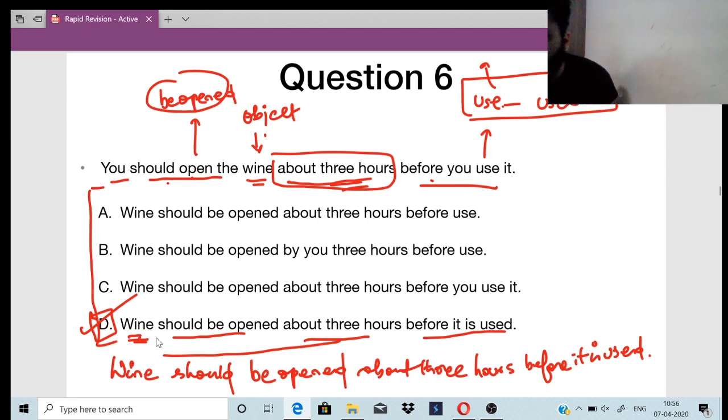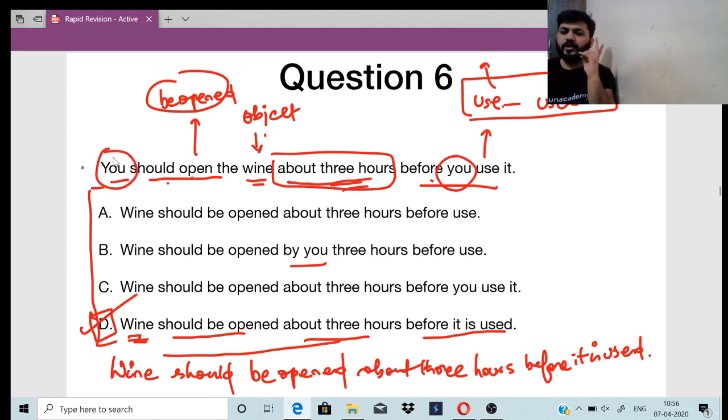Why we not used you? Okay, so you're telling option C. Option C or B: Wine should be opened by you 3 hours before use. That is wrong. They have told you that you should open the wine about 3 hours before you use it, right?